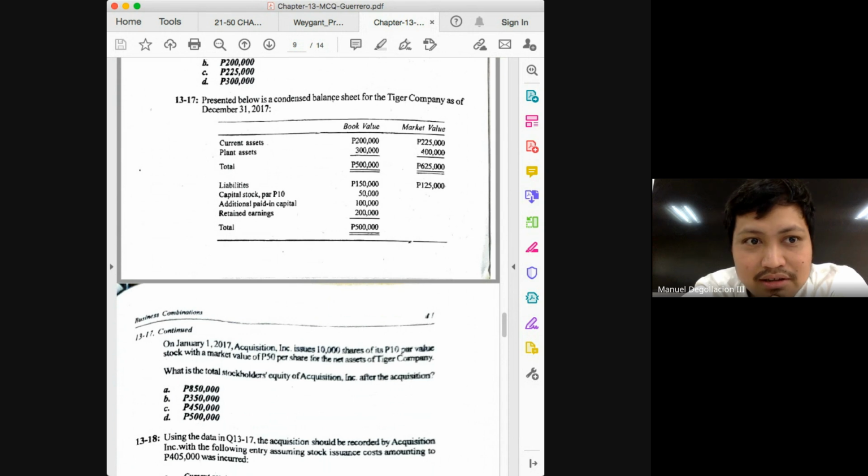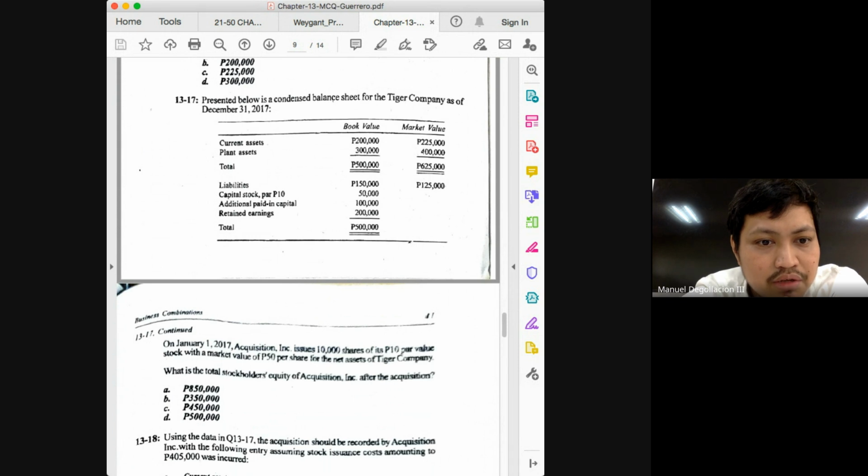Why is it Tiger at the start of the problem and then acquisition? Tiger is the acquiree. Okay. Acquisition is the acquirer.